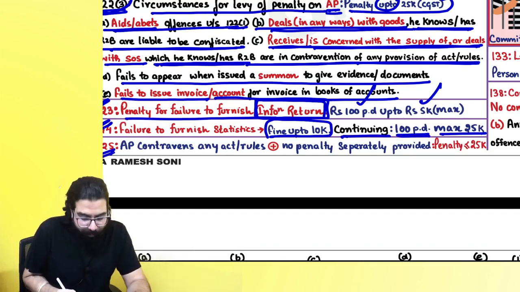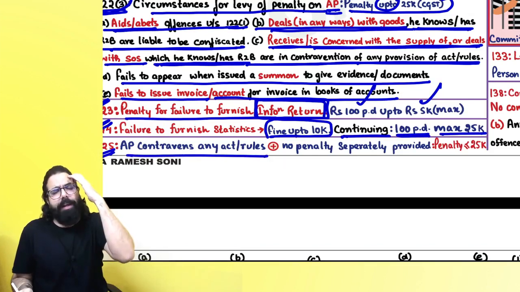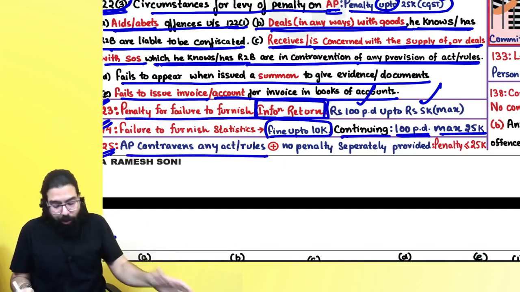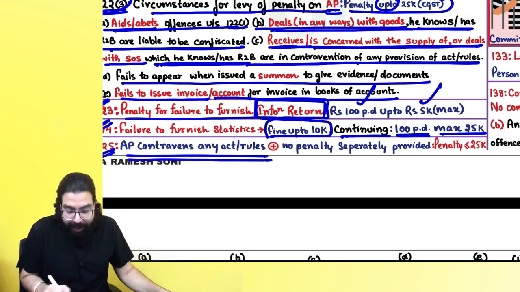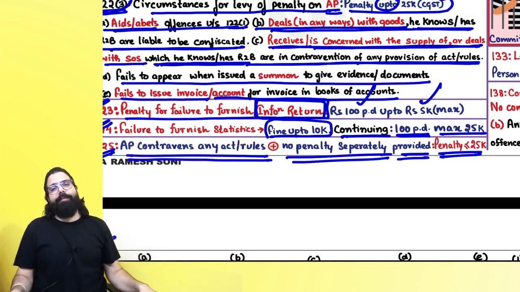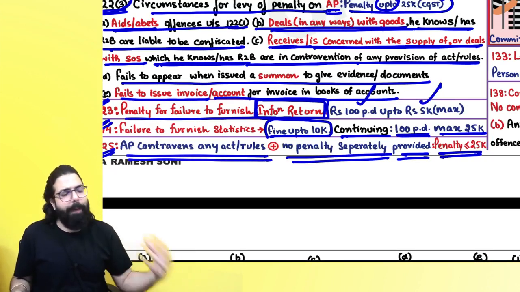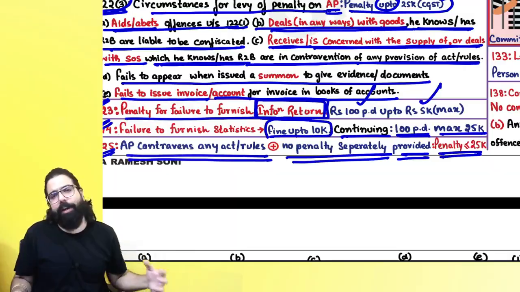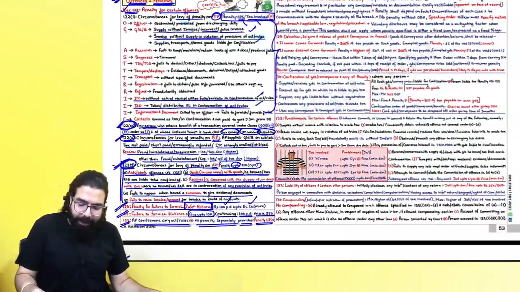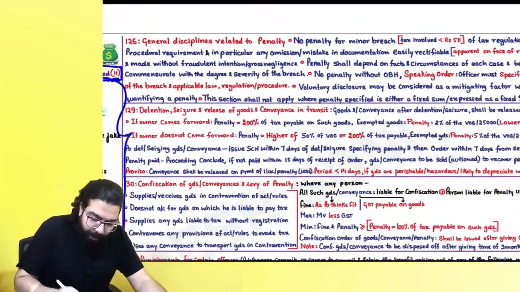Section number 125 says, sir, any provision anywhere where penalty is not told, any person contravenes any act or rules, no penalty is separately provided, then sir, still the officer can penalize you up to 25,000. Where nothing is told about an offense and there is no penalty told anywhere else, then the proper officer can penalize you up to 25,000. Very, very important from exam point of view.